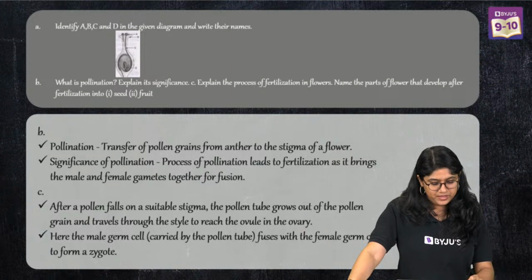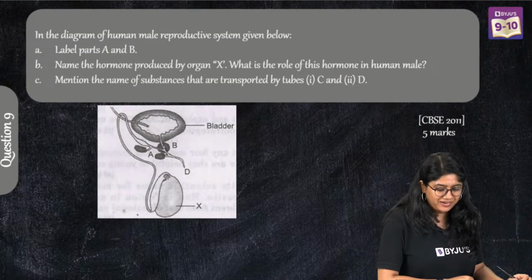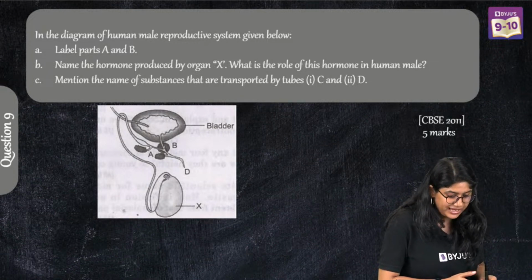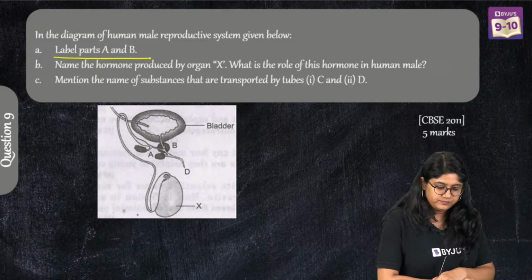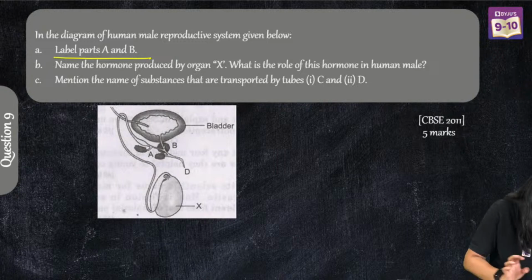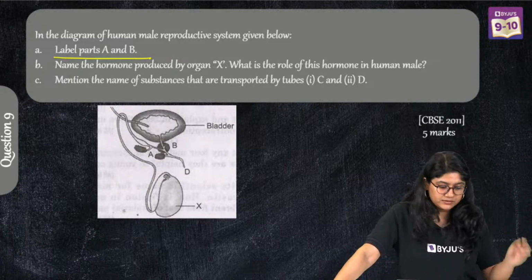Okay. Now next question, everyone. Question number 9. We have the male reproductive system. We have to identify X, and A, B. Can you see the diagram properly? Chapter name is How Do Organisms Reproduce? I am sure you can easily see the diagram, right everyone? So we have to label A, B.